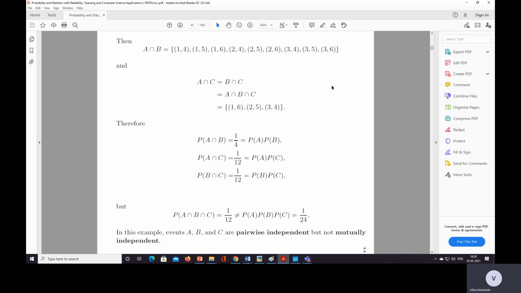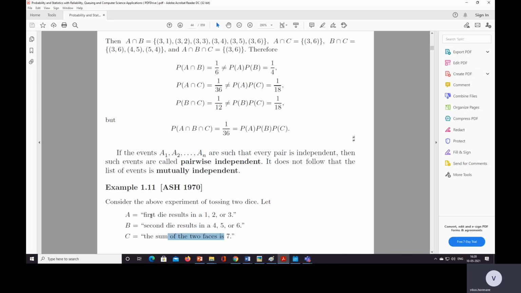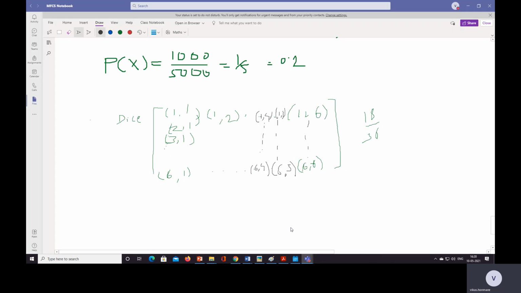Now A intersection B. A is the first die resulting in 1, 2 or 3, and B is the second die resulting in 4, 5 or 6. The intersection between these two is this part: 1 4, 1 5, 1 6, 2 4, 2 5, 2 6, 3 4, 3 5, 3 6.